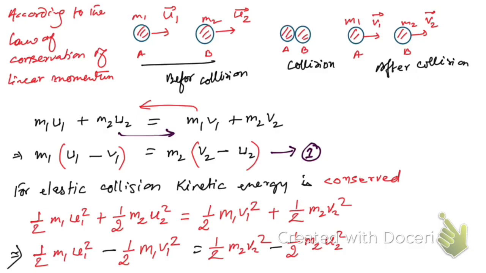And from here we can take half m1 common. On taking half m1 common, we can write this in this way. And here we can take half m2 common, and doing so, we're going to have this.